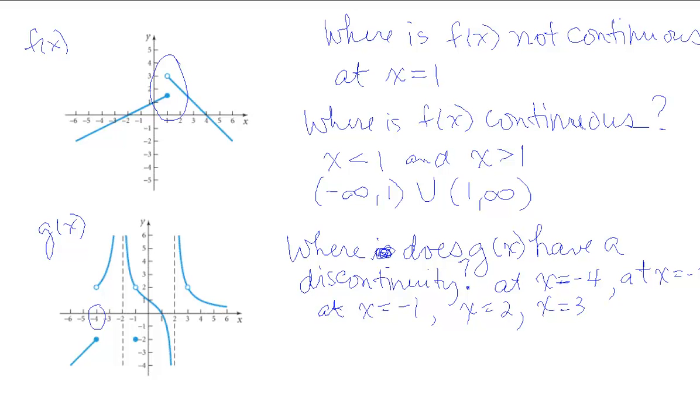The last one is at x equals 3. We said that was another removable discontinuity. And again, if we look at the limit, it does exist, but the function value doesn't exist. So we would say this is continuous. G of x is continuous